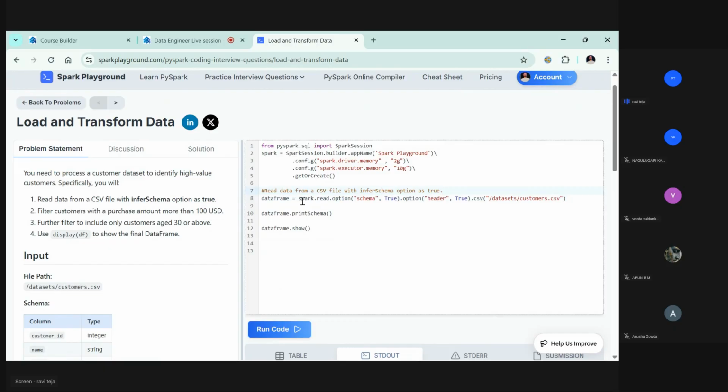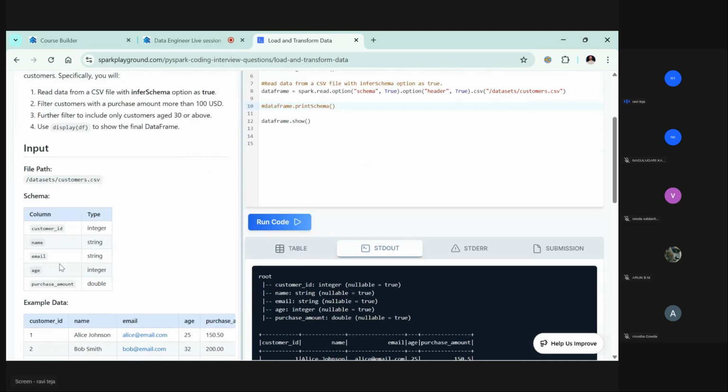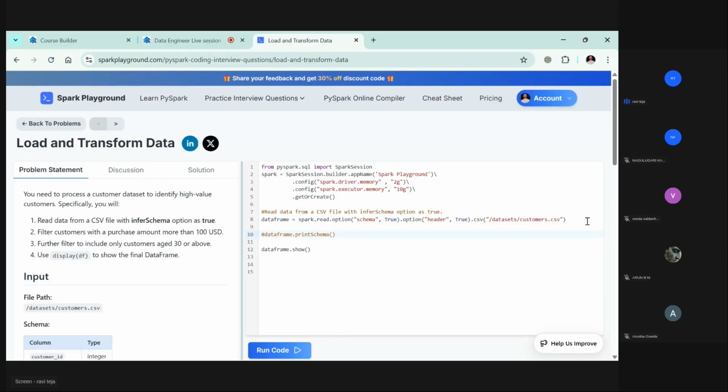So you have the data frame now. Now filter customers with a purchase amount more than $100. Yesterday we discussed filter, if you guys remember: dataframe.filter.